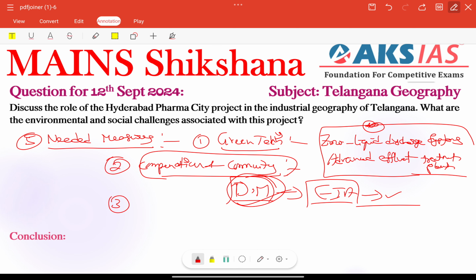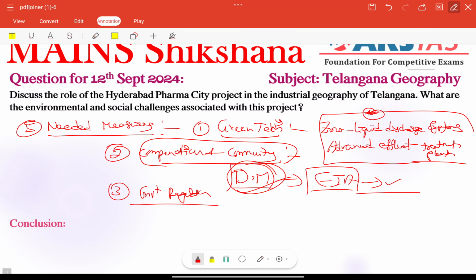So next, another important needed measure is strict environmental regulations. Environmental regulations also we need to focus on here, right? Regulatory bodies should regularly monitor emissions and effluent discharge to minimize their adverse effects on local ecosystems. Next, we need to focus on skill development programs, right? Because from this project, new job creation will also be happening, right? So enable local communities to transition from agricultural based livelihoods to jobs in the pharmaceutical sector, ensuring economic security for all. That is the main important point.